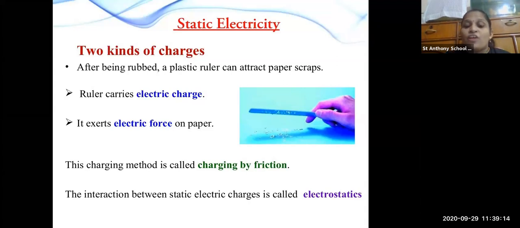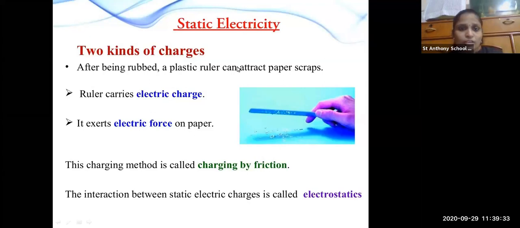And what is the next word we have studied in this slide? Electrostatics. So what is electrostatics? The interaction between static electric charges is called electrostatics. Okay.